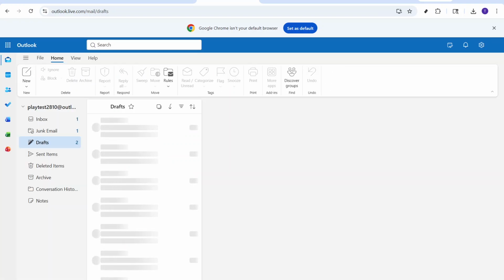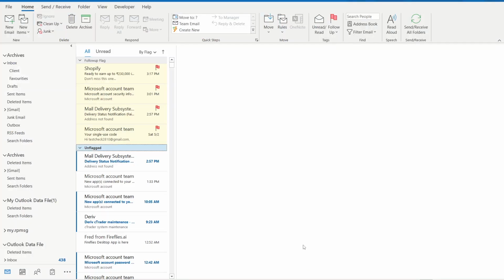Next, let's determine if the issue is specifically with your desktop Outlook by trying to access your account via the Outlook web app. If you're able to log in there without any problems, but your desktop Outlook still won't connect, it indicates the problem is likely localized to your desktop version. Now let's move on to addressing this locally.